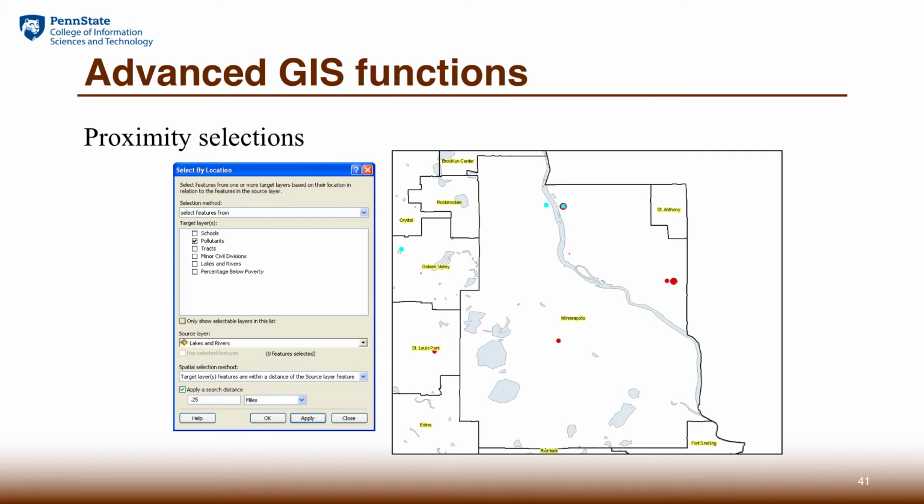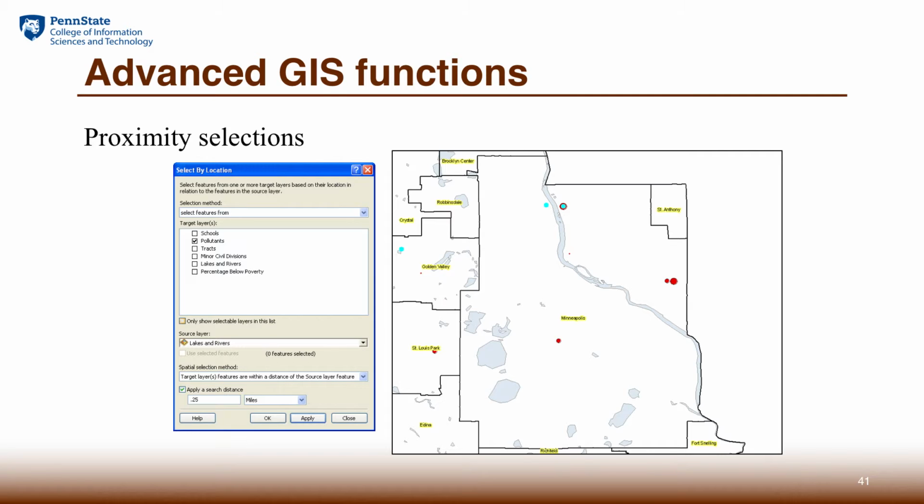For example, if we are interested in understanding the pollution company's impact on the rivers and streams, we could look at the streams and river features and then try to select all these pollution companies that are nearby to the streams.